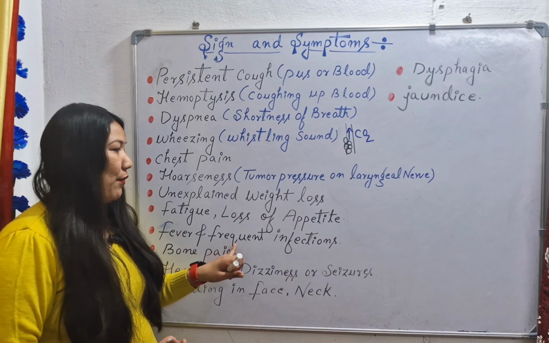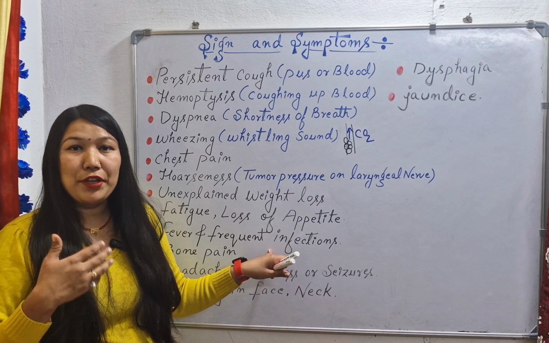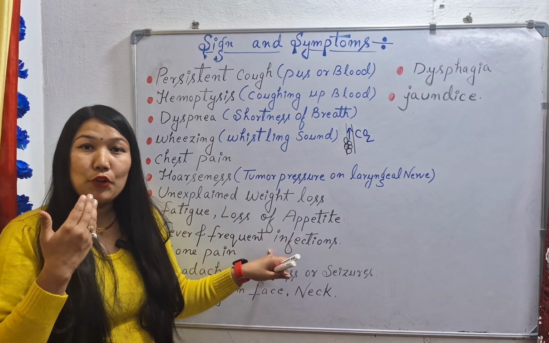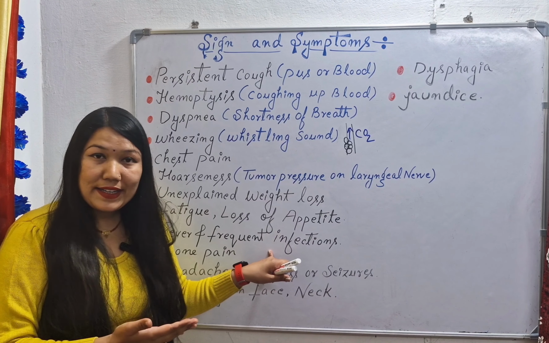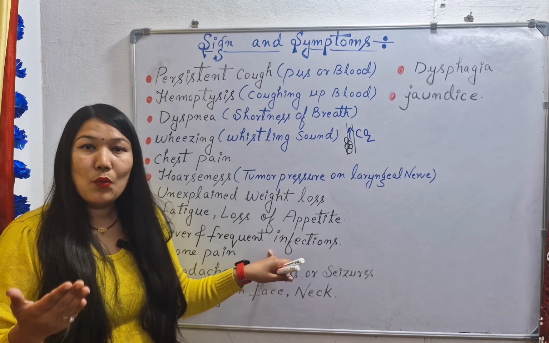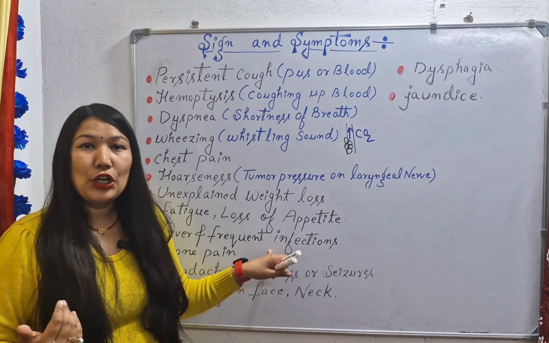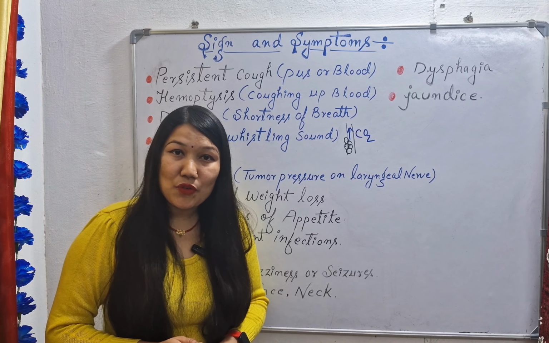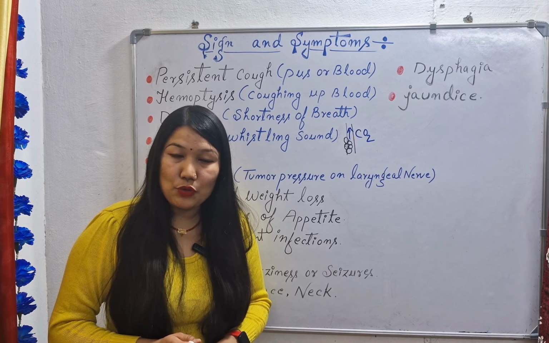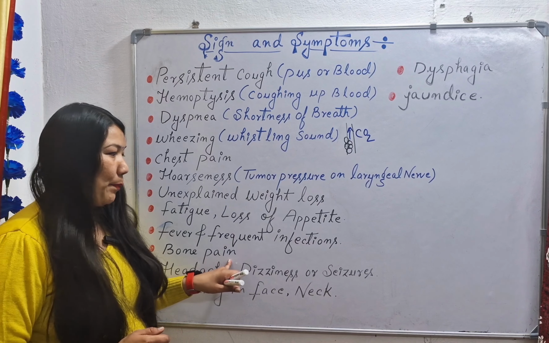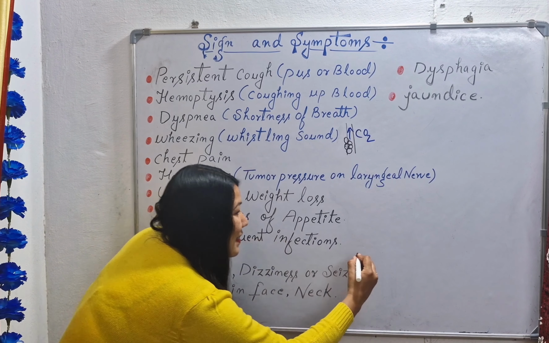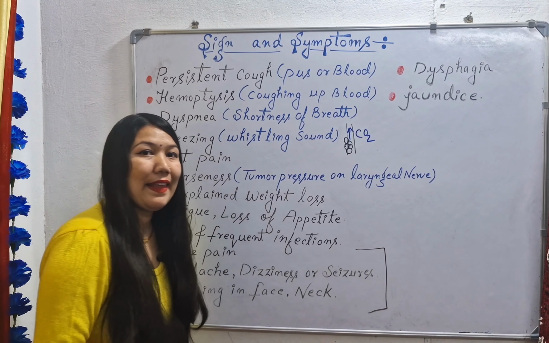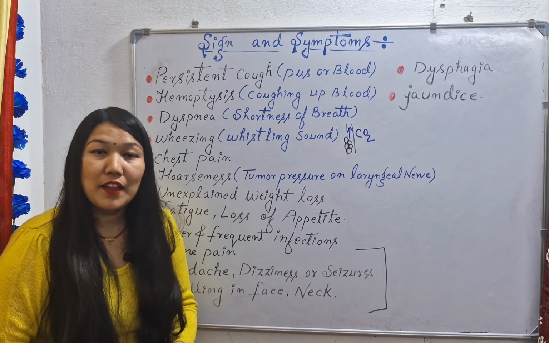Next we have fever and frequent infection. The patient has a fever and there can be frequent infections like bronchitis and pneumonia. Why is there fever and frequent infection? Due to the suppression of our immune cells and our lymph nodes by the cancer or tumor. Next we have bone pain. These symptoms are seen when the cancer has spread to other parts of the body.